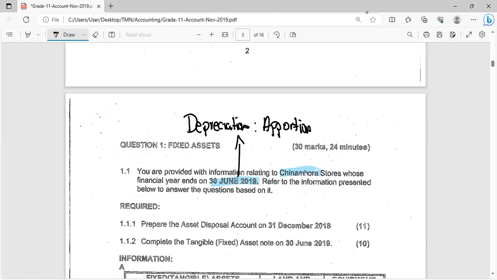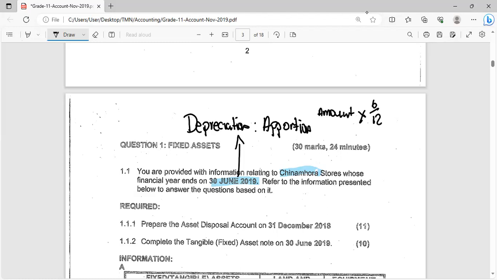So say, for example, our year end is 30 June 2019, and we decide to buy an asset, either a vehicle or an equipment, in January of 2019. Then our depreciation is going to be based on the number of months we've used the asset, starting from January, March, April, May, June, July. So the amount you're going to get for depreciation is going to be multiplied by 6 over 12.